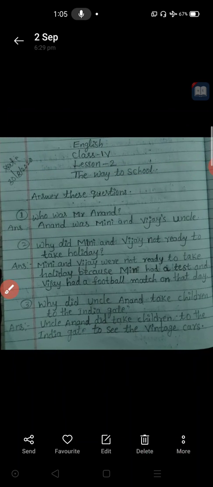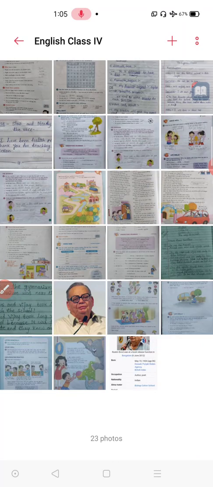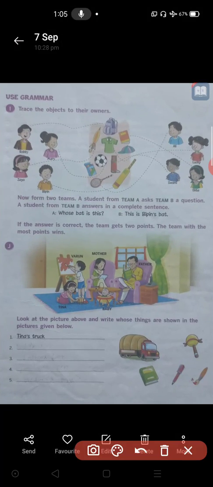Then a few more things here. Whose things are these? Trace the objects to their owners. Here they have already given dotted lines. You have to trace them with the help of a pencil. Take a pencil. Whose bag is it? Its owner is here, Robbie. Who is the owner of that bag? Robbie is the owner of that bag.